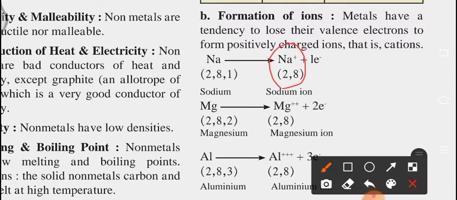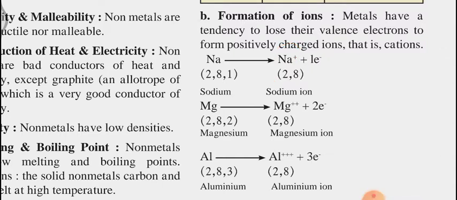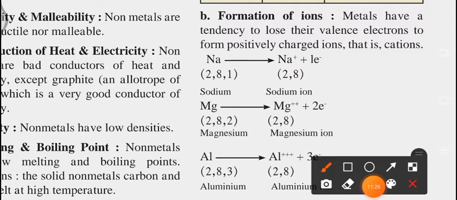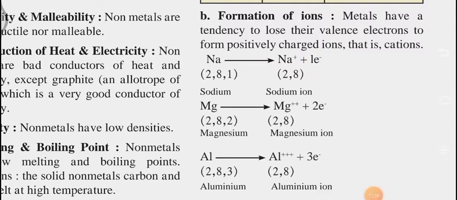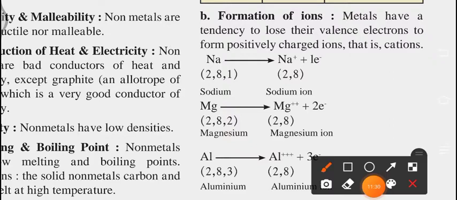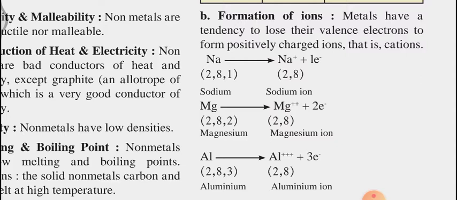The plus sign comes over here because 1 electron is removed. It is losing its electron, that is why the outermost orbit is completed and it gets a positive charge. So we can say that it is a cation. Whenever a positive charge comes over there, we can say it is a cation.